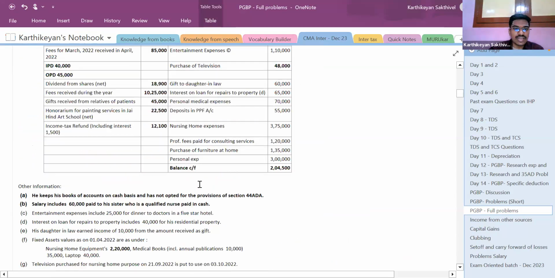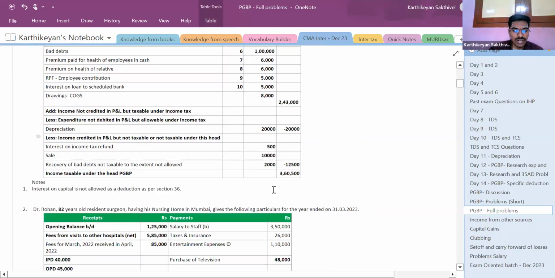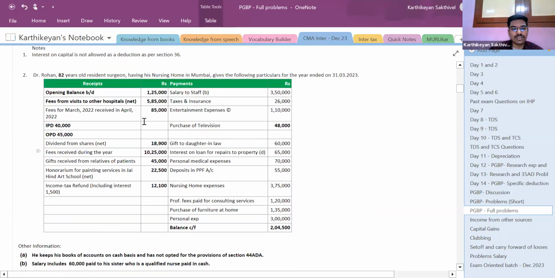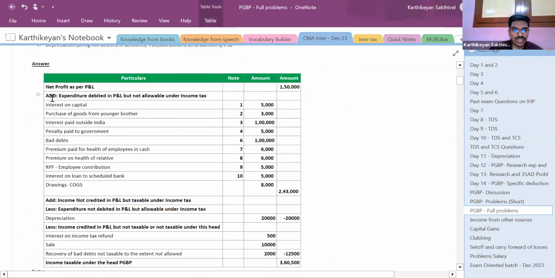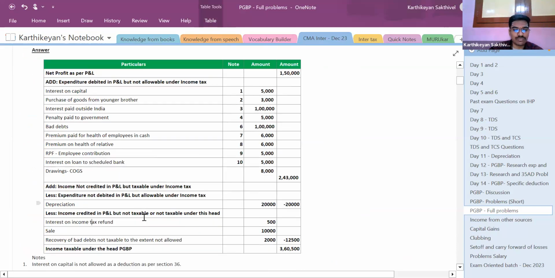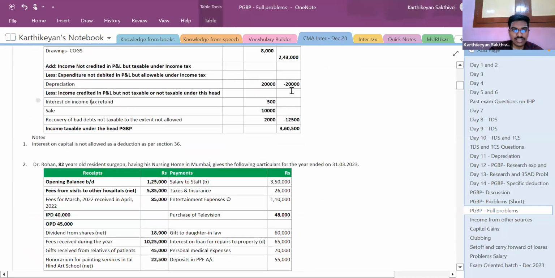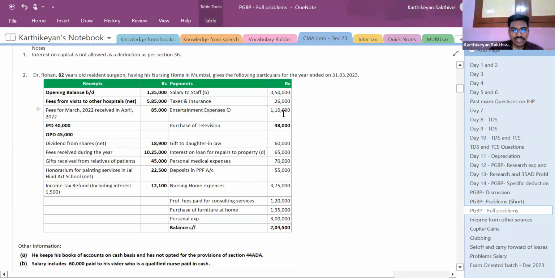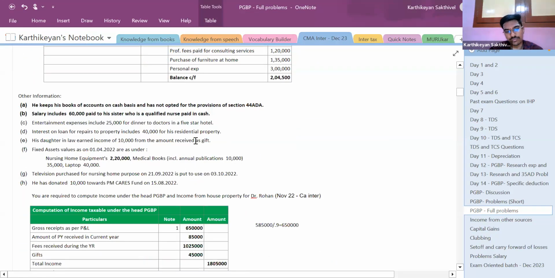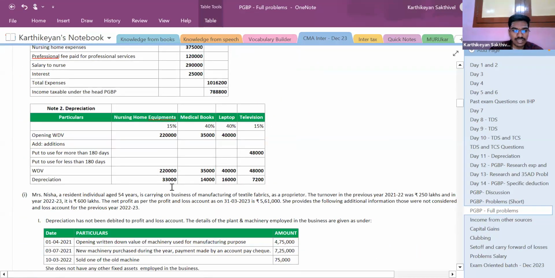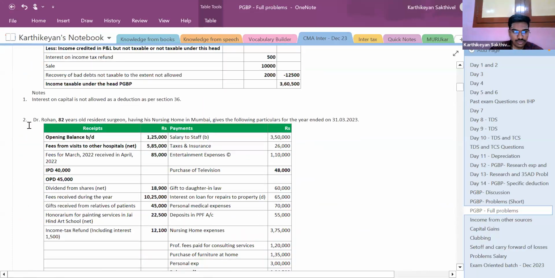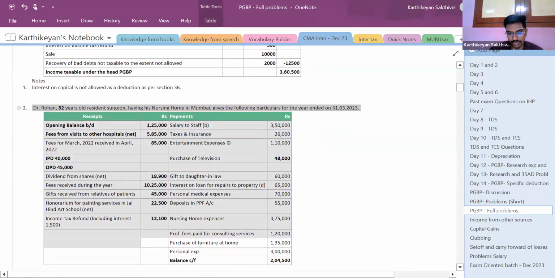So in this method, you are finding the entire total income. Here it is not based on P&L account. If it is based on P&L account, you will be adding 2 additions and 2 subtractions. If it is going to be based on receipts and payments account, you will not have anything. You should only find the profits, taking the gross receipts and subtracting the expenses. So that is in relation to question number 2, based on receipts and payments account.